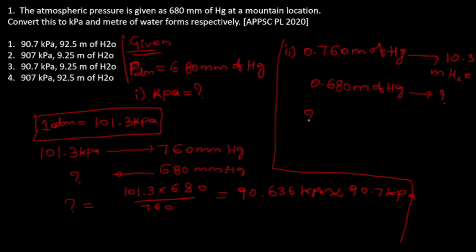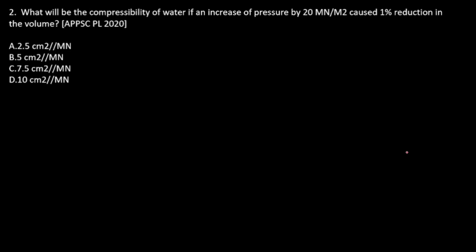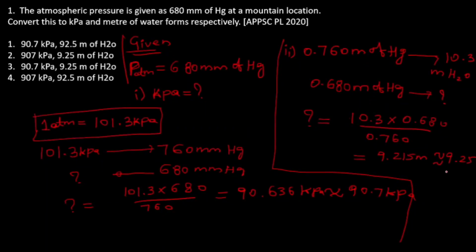So what is that? When you solve this, 10.3 into 0.680 by 0.760, we will get 9.215 meter. So from the options, approximately 9.25 meter of water. So option C is the correct answer.